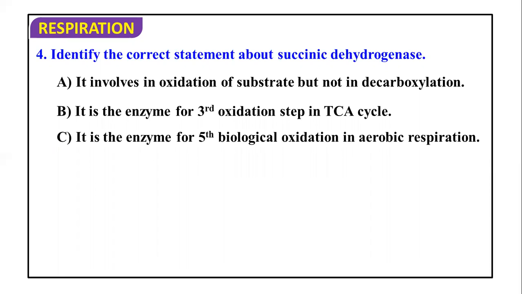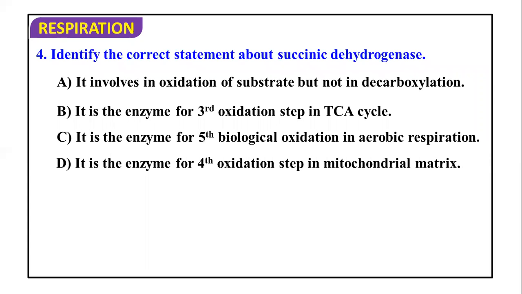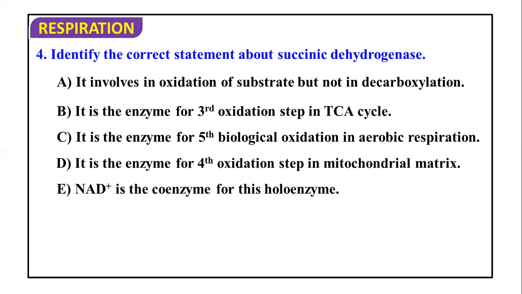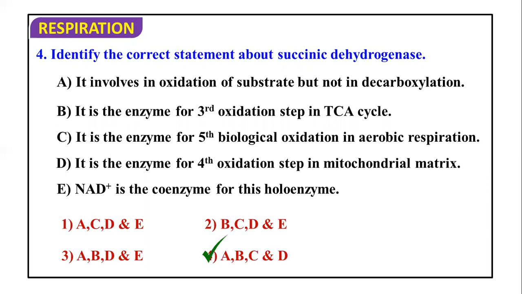If we talk about the whole aerobic respiration, first in glycolysis, second in the link reaction, third during the isocitrate dehydrogenase enzyme, fourth during the alpha ketoglutarate dehydrogenase enzyme, and fifth during the succinate dehydrogenase enzyme. So it is the correct one. And it is the enzyme of the fourth oxidation step in the mitochondrial matrix. Then also it is the correct one. NAD is the coenzyme for this enzyme? Here, NAD is not required. FAD is required actually. Okay. So if we talk about the options, A, B, C, D are the correct ones. So the fourth is going to be the correct answer.